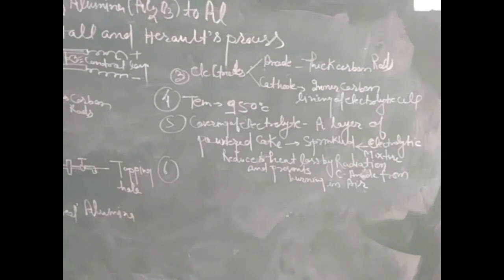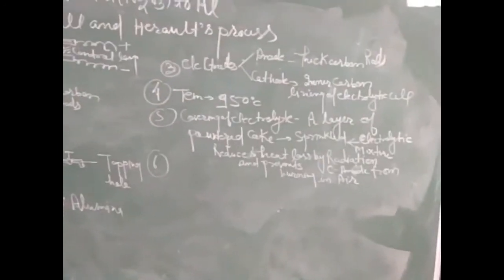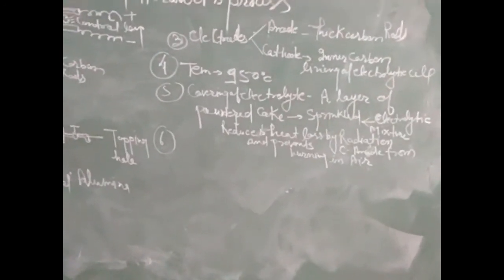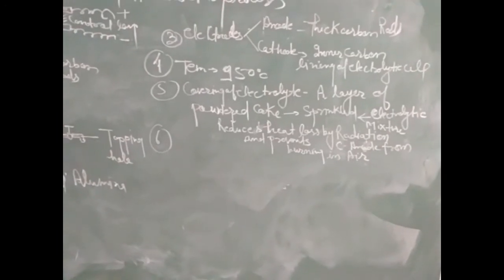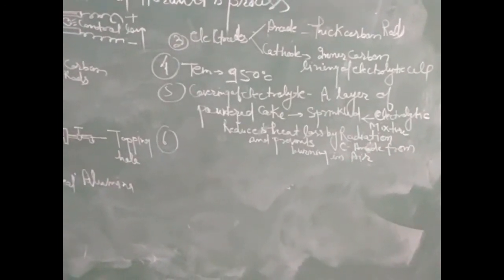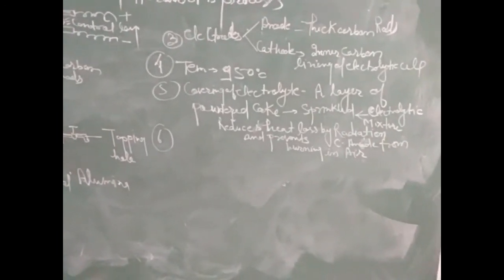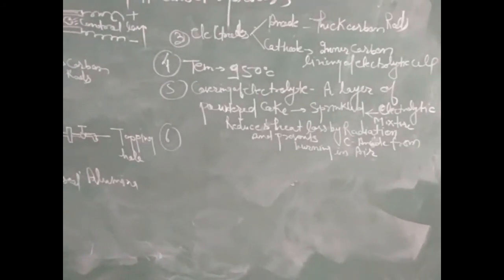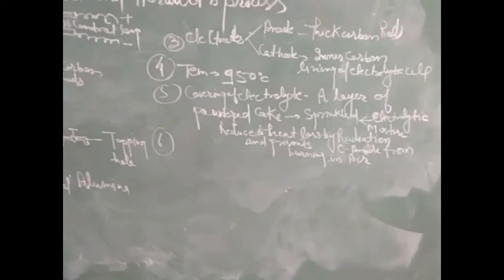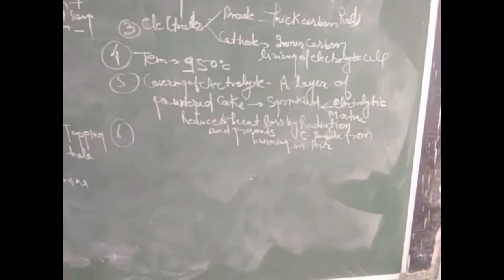Temperature here should be maintained at about 950 degrees Celsius. As we know, in the molten mixture we have used alumina and fluorspar. Fluorspar is generally used for decreasing the temperature from 2050 degrees Celsius to 950 degrees Celsius. Now the fifth point is the covering of the electrolyte.